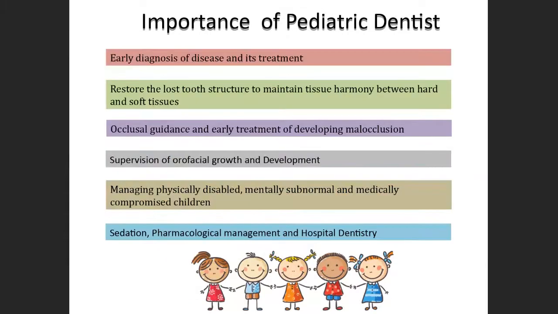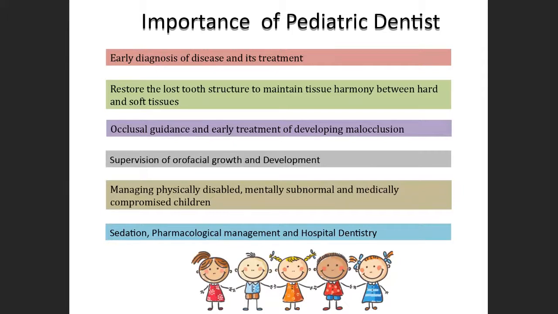The next importance is early diagnosis of disease and its treatment. Imagine the child comes to us very early, and if we see any carious lesion or any other problem, we diagnose it early and it is very easy to treat early. Restore the lost tooth structure to maintain the tissue harmony between hard as well as soft tissues.